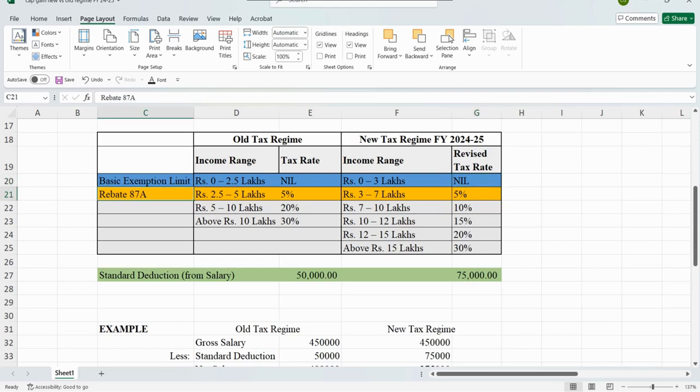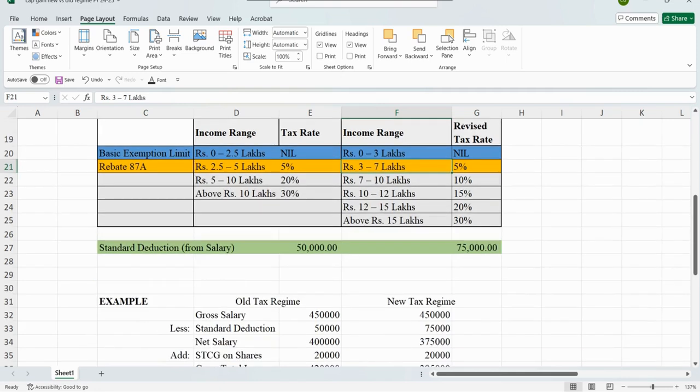Secondly, there is a concept of rebate under section 87A. Under the old tax regime, if your income is up to 5 lakh rupees, your tax liability at the rate of 5% comes to 12,500 rupees. So the rebate under section 87A is 12,500 rupees. That is, if your income is up to 5 lakh under the old tax regime, then your tax liability would be 12,500 and you get the benefit of a rebate which is also 12,500, so your net tax liability would be zero. On the other hand, under the new tax regime, a rebate on income up to 7 lakh is available to the assessee.